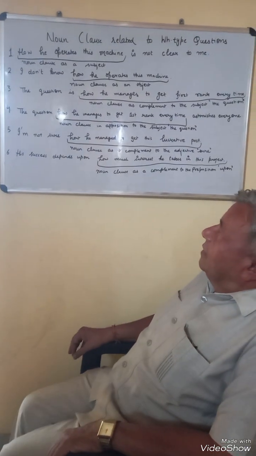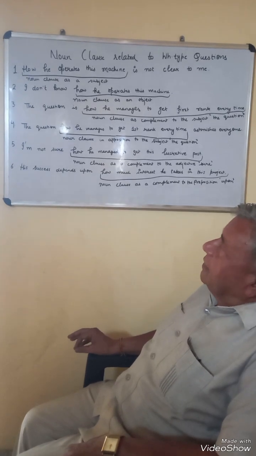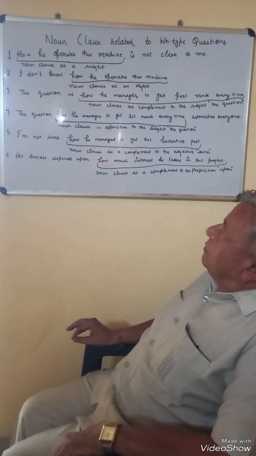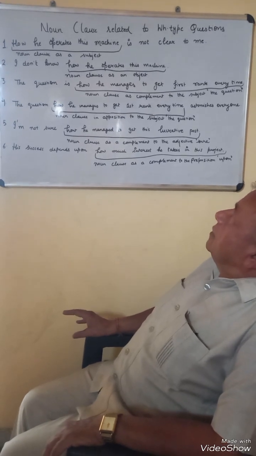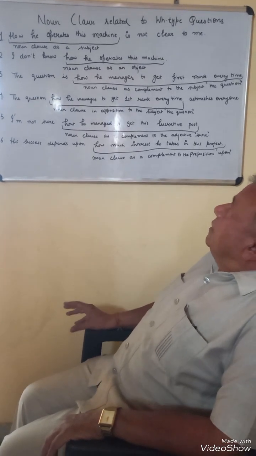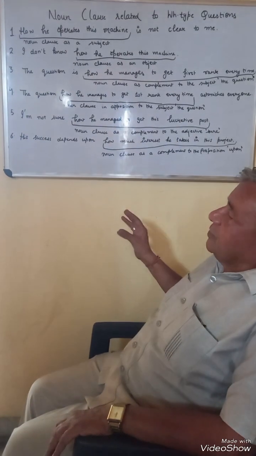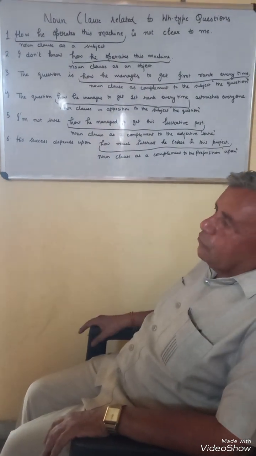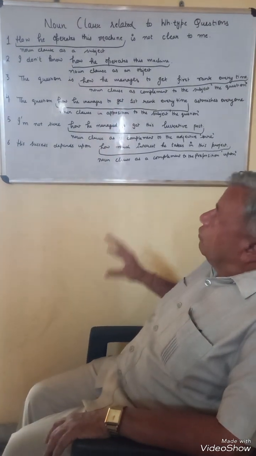In the first sentence, how he operates this machine is a noun clause as subject. Is not clear to me is the main clause, and how he operates this machine is a subordinate clause acting as subject in the form of a noun clause.